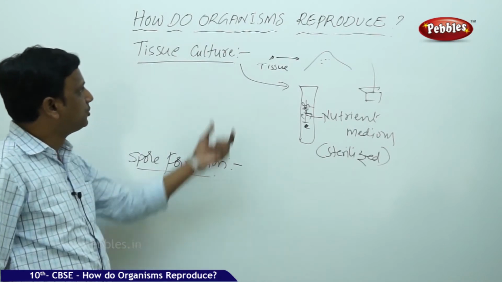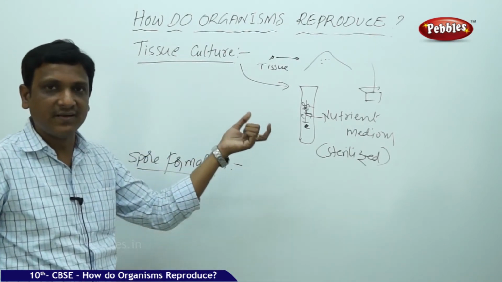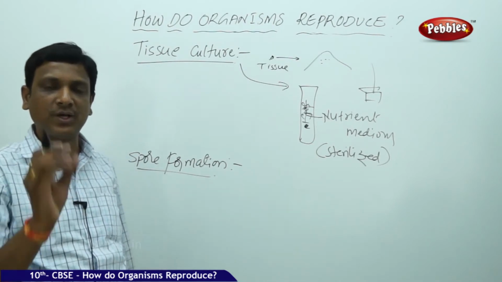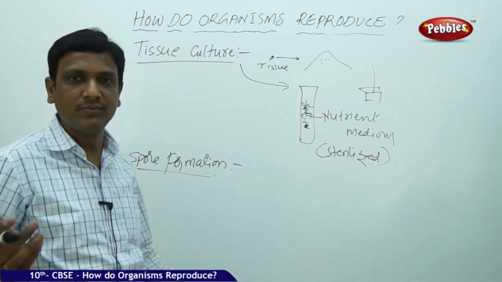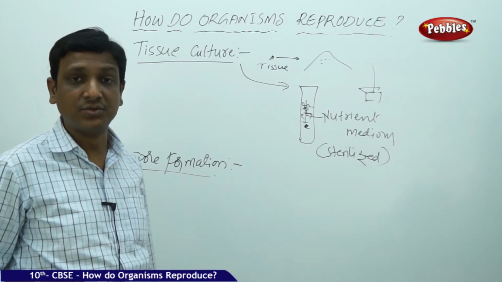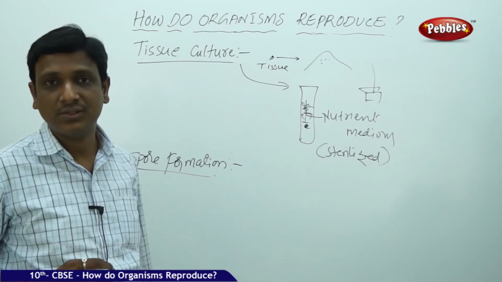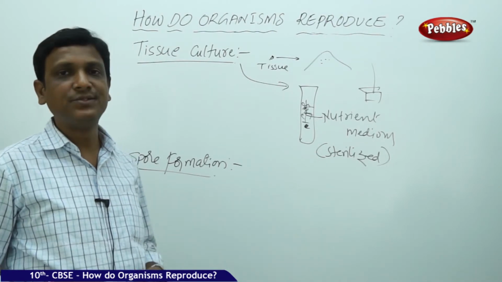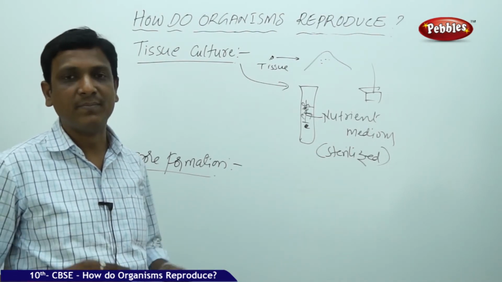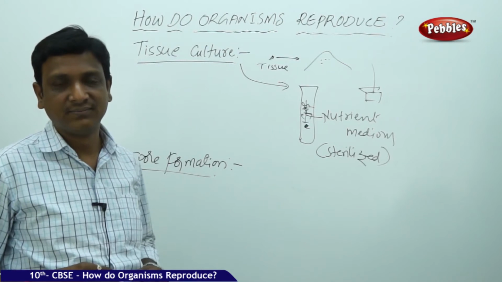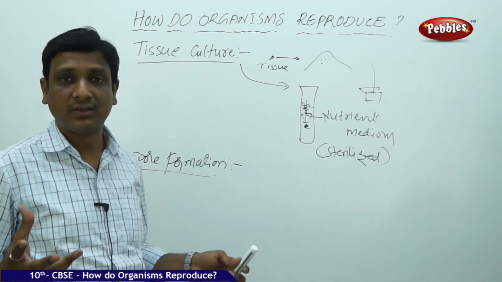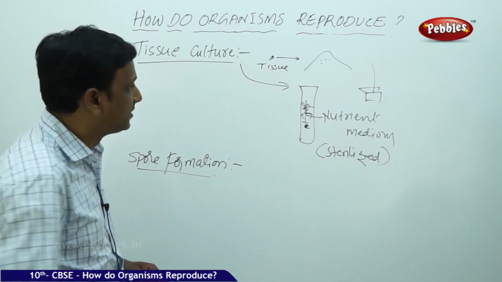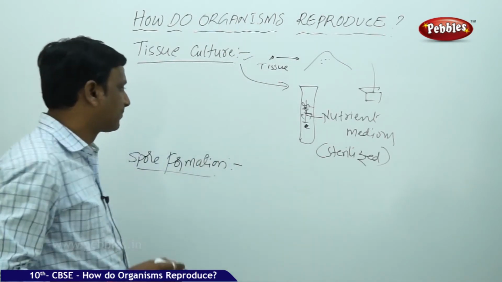So, tissue culture is the latest advanced technique in which you can grow a number of plants at a time. You want 1000 plants? Yes, you collect some tissue. Tissue means it's a group of cells. Thousands of cells will be there in a very small tissue. So 1000 plants you can grow at a time. But the thing is, you need a laboratory, equipment, and technicians. Then it is possible to grow 1000 plants of the same kind in less time by using the tissue culture technique.